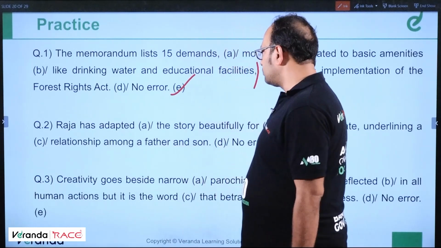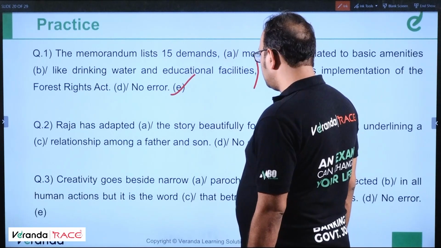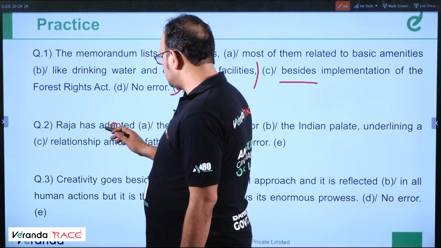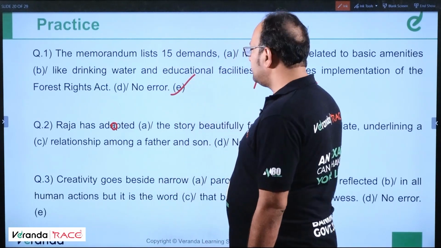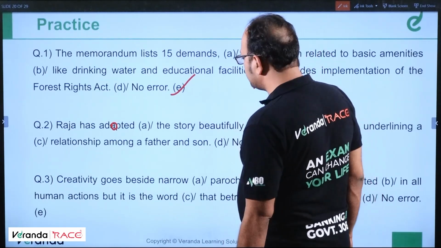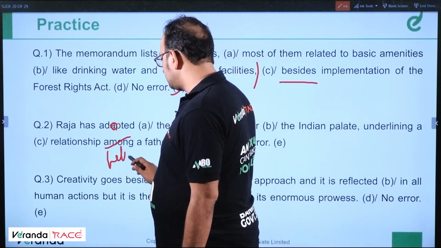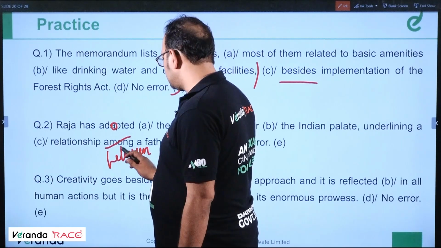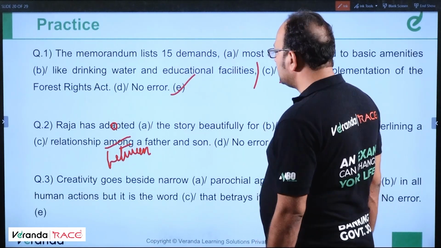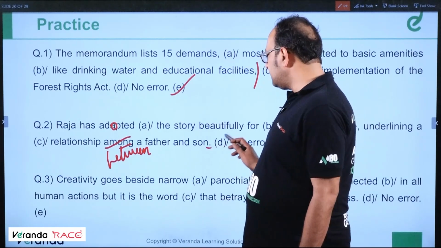Raja has adapted the story beautifully for the Indian palate, underlining a relationship between a father and son. Here it should be adopted, and between. Now the sentence is correct. So the error is in part D.